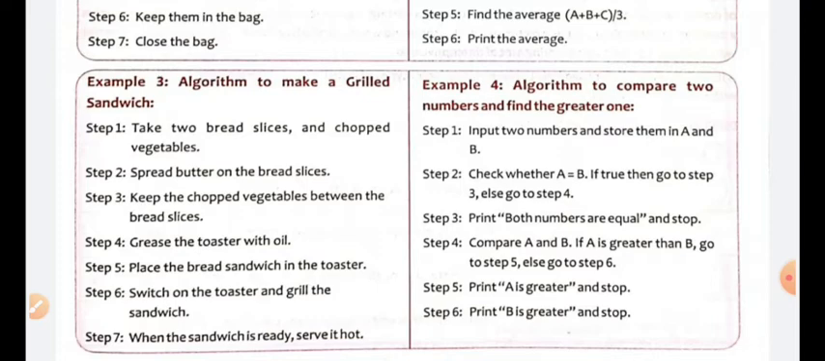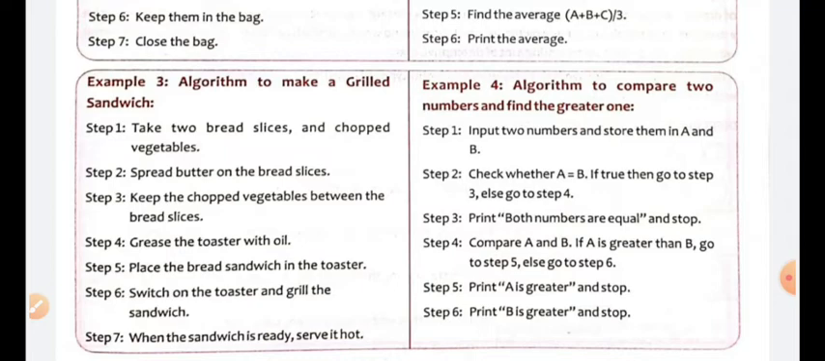Now, an algorithm to compare two numbers and find the greater one. Whether A is greater than B, B is greater than A, or A equals B. These three things you have to check. But before that, first of all, you should check whether the numbers you have entered are equal or not. Now in step 2, check whether A equals B. If true, go to step 3, else go to step 4.